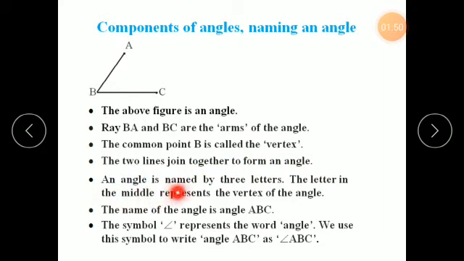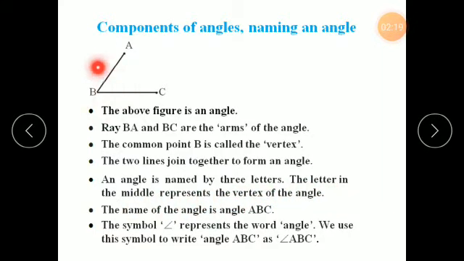An angle is named by three letters. Since there are two arms, we take one point of the first arm, plus the common vertex point, plus the second point of the other arm. So this is A, B and C. The angle will always contain three letters. The letter in the middle represents the vertex of an angle.